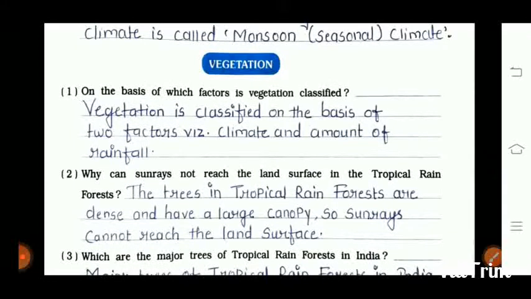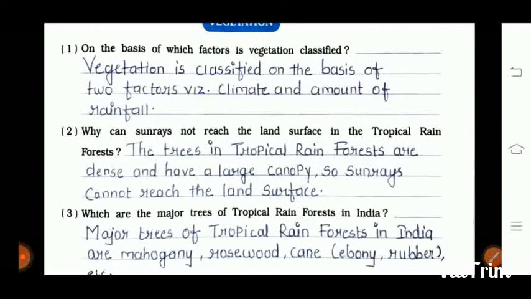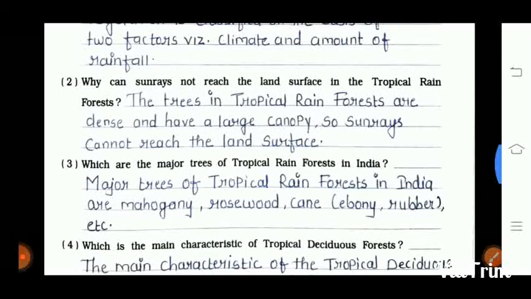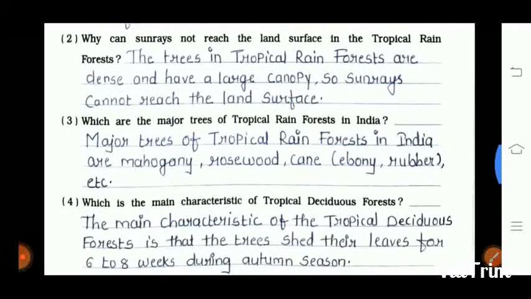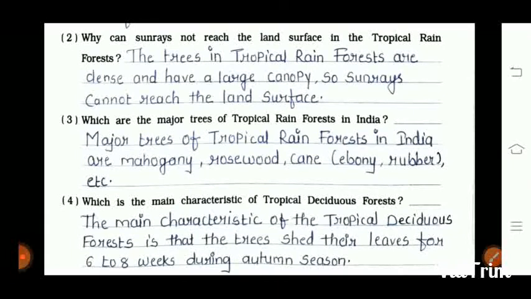The first question is on the basis of which factors is vegetation classified? Vegetation is classified on the basis of two factors, that is climate and amount of rainfall. Second question is why can sun rays not reach the land surface in the tropical rain forest? The trees in the tropical rain forest are dense and have a large canopy, so sun rays cannot reach the land surface.